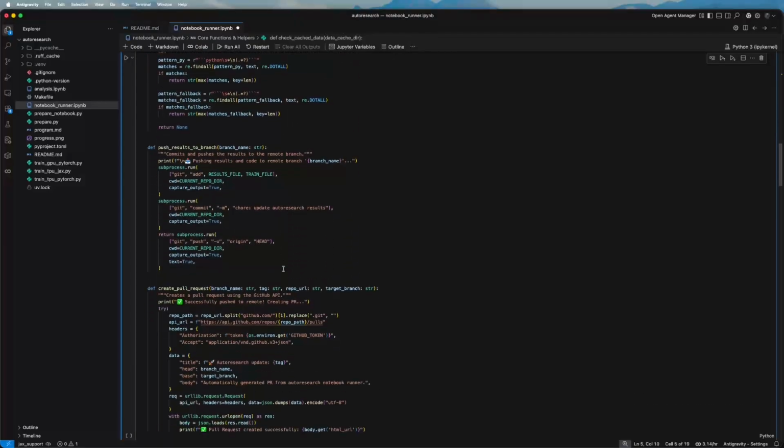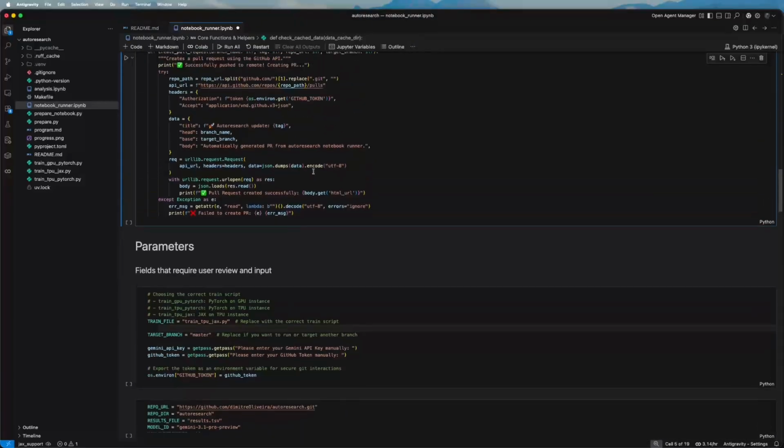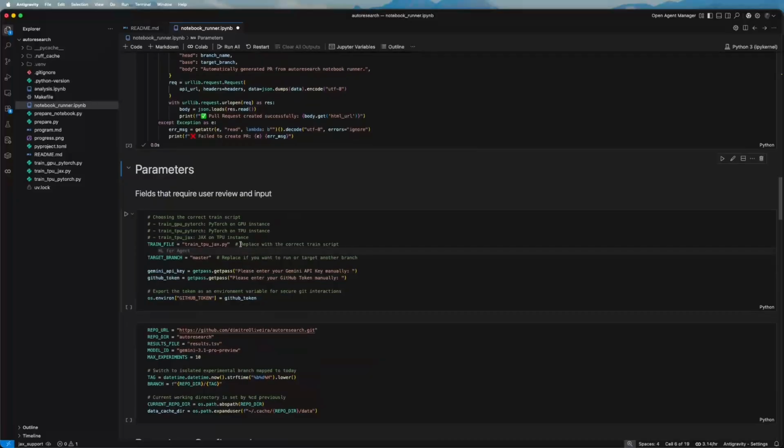So it's not very important. It's just basically auxiliary functions. Let's run it. And here is the relevant part. For the training file, this is a parameter that you need to update depending on what you want to run. One of these three. In this case, I'm running on the TPU and the JAX implementation, so this is correct.